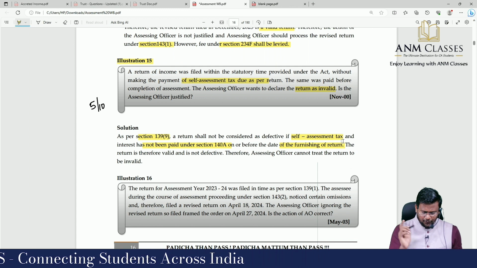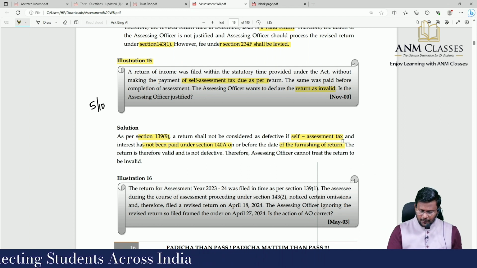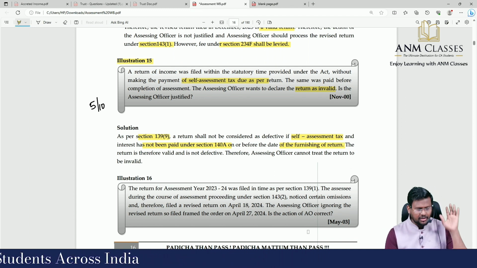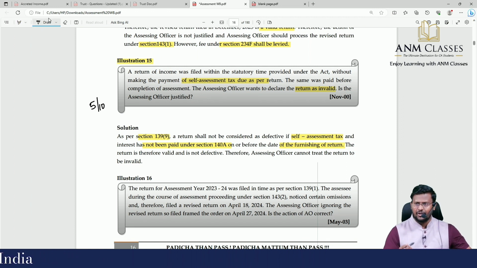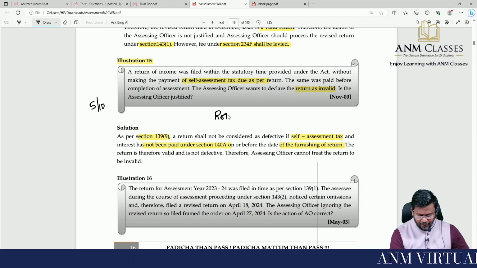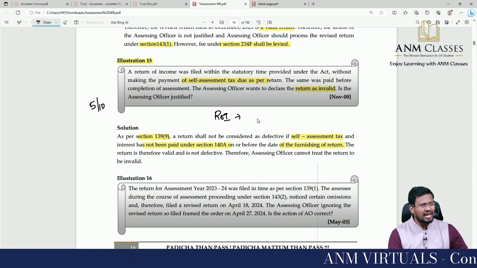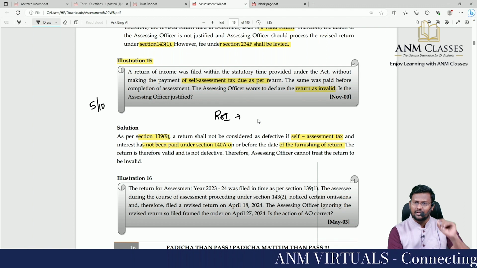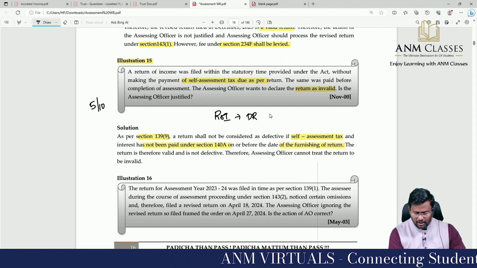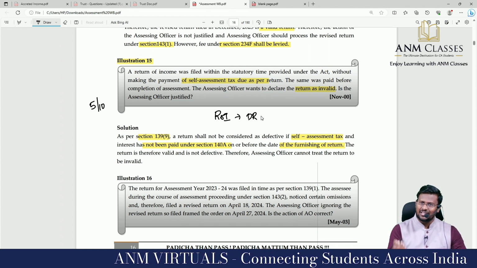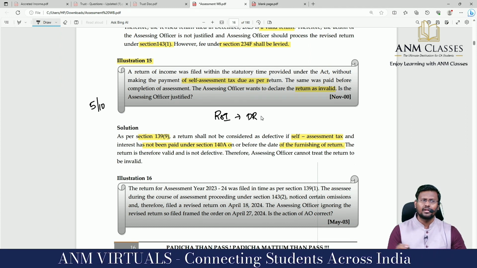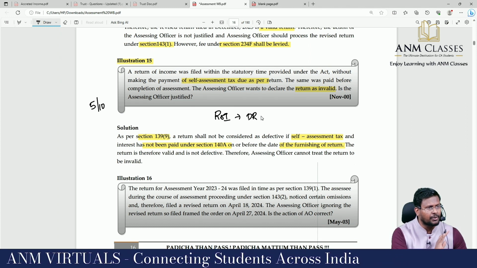The return is therefore valid and not defective. Therefore, AO cannot treat the return to be invalid. This is an amendment by the Finance Act. Before the Finance Act, earlier when you filed a return of income without paying tax, the return would be treated as defective. Now, sir, merely because tax and interest are not paid, a return will not be treated as defective under 139 subsection 9.